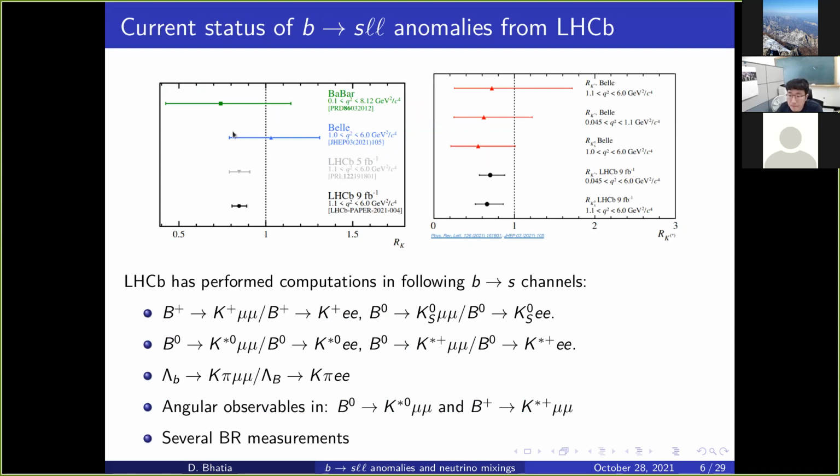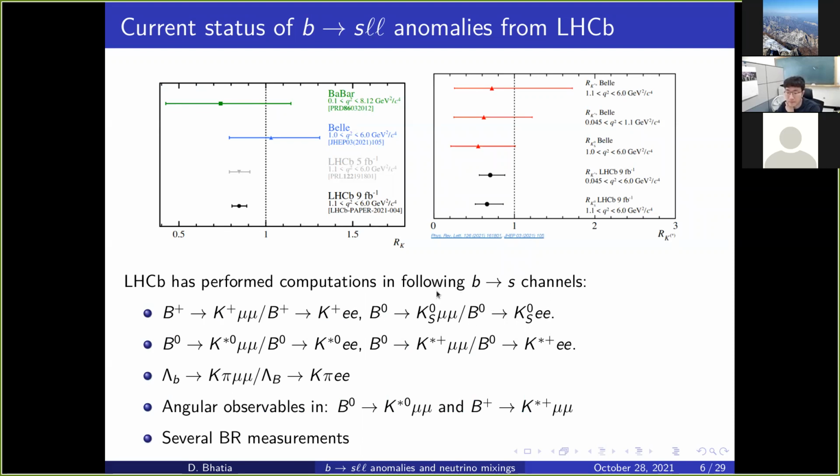Now, Belle is still far behind, but we hope that it will soon pick up and help to guide the LHCb, whether whatever they are seeing is correct or not. LHCb, meanwhile, has also started constructing other ratios. For example, it has constructed a ratio of B plus to K plus mu mu by B plus to K plus EE. It has also constructed the similar ratio in the neutral modes, B0 to KS0 mu mu and again B0 to KS0 EE.